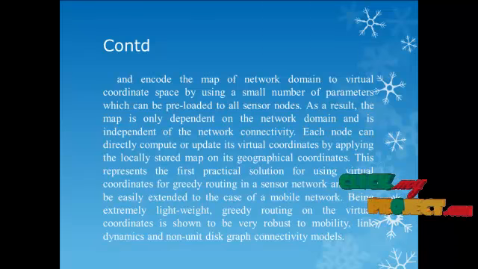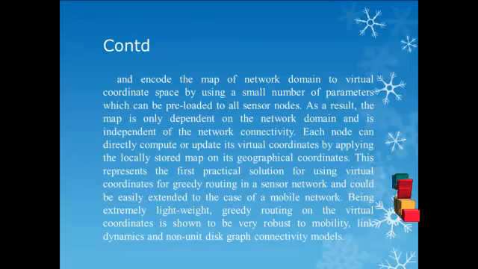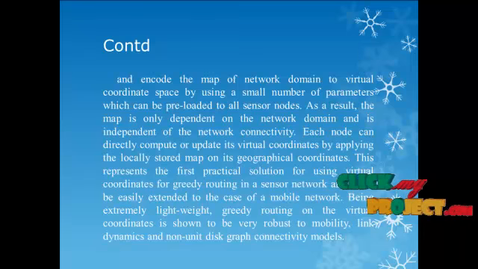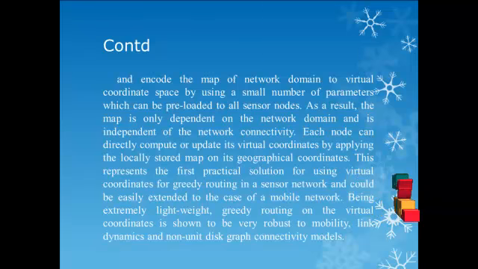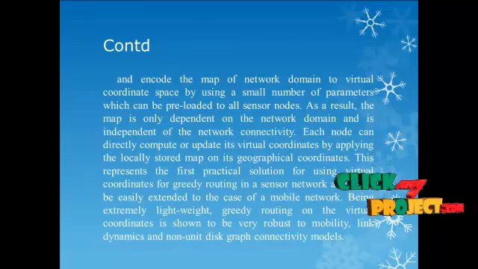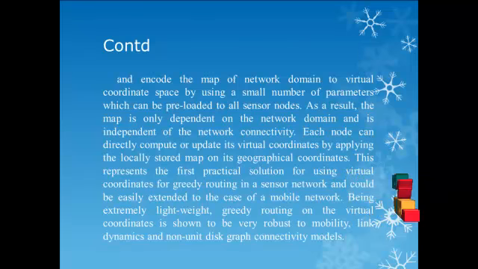As a result, the map is only dependent on the network domain and is independent of the network connectivity. Each node can directly compute or update its virtual coordinates by applying the locally stored map on its geographical coordinates. This represents the first practical solution for using virtual coordinates for greedy routing in a sensor network, and could be easily extended to the case of mobile networks. Being extremely lightweight, greedy routing on the virtual coordinates is shown to be very robust to mobility, link dynamics, and non-unit disk graph connectivity models.